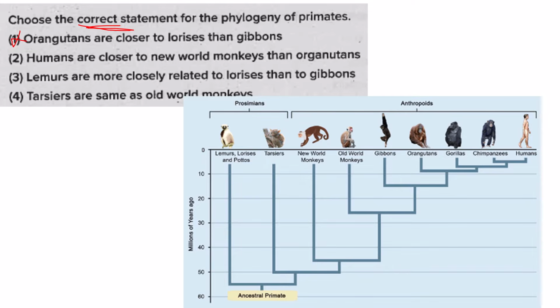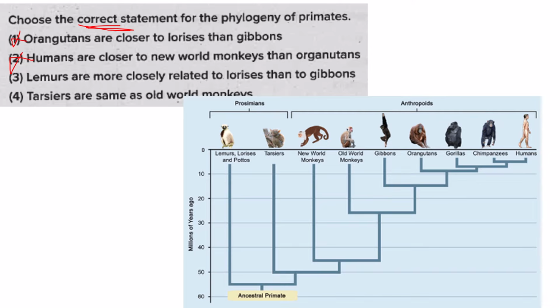Then next one, humans are closer to New World monkeys than orangutan. So New World monkey belong here, orangutan also belong here. But if you see the lineage, humans are closer to orangutans than to New World monkeys. And these gibbons, orangutans, gorillas, chimpanzee, humans, they all belong to apes. Whereas Old World, New World monkeys are not apes. So 2 is also incorrect.